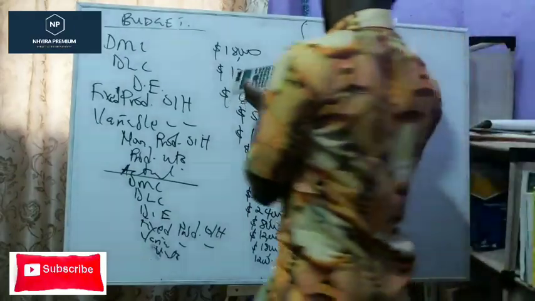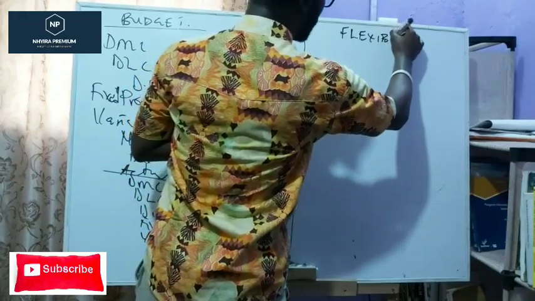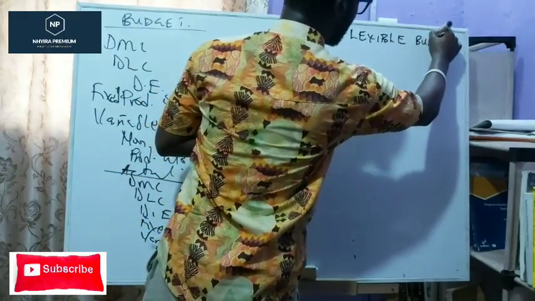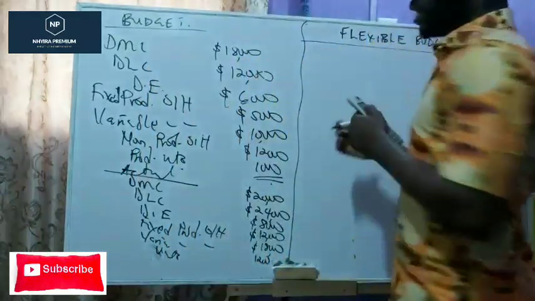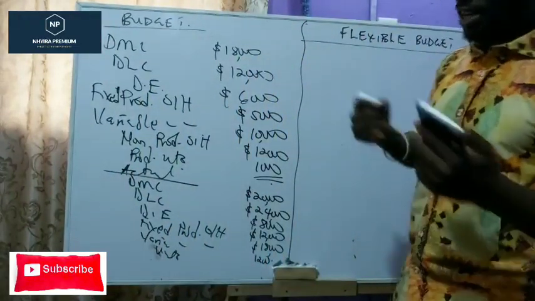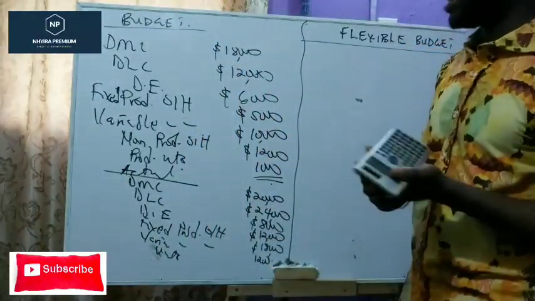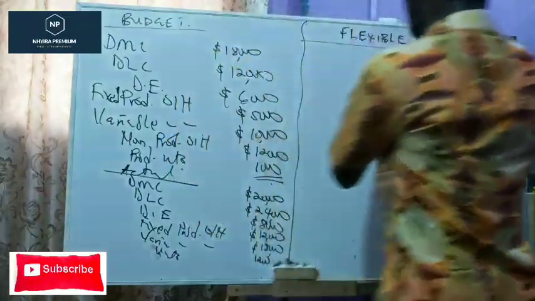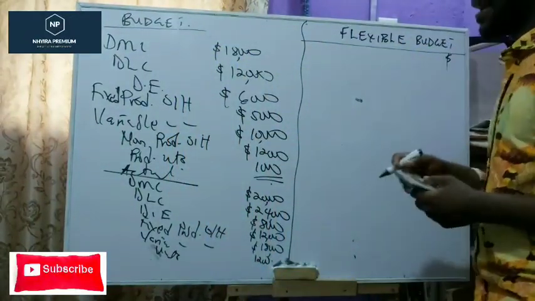So let's look at how we prepare a flex budget or a flexible budget. I'm going to be using those words interchangeably, but technically they mean the same thing. So how do we prepare the flex budget? Simple. I'm going to slash my currency sign here.